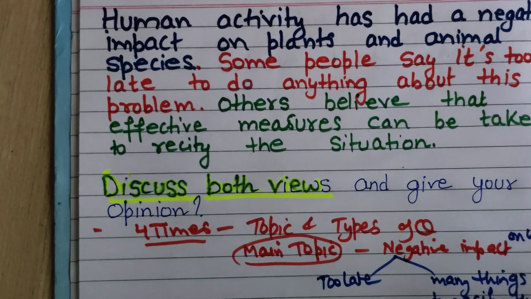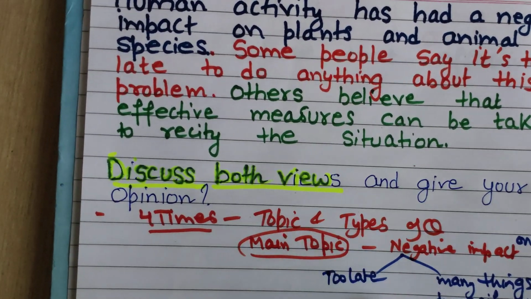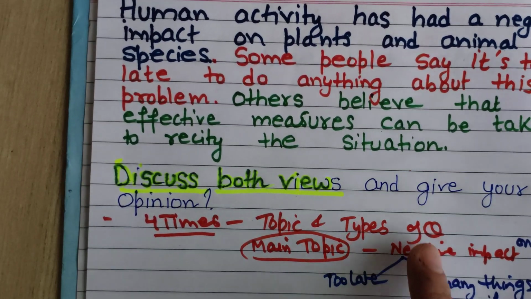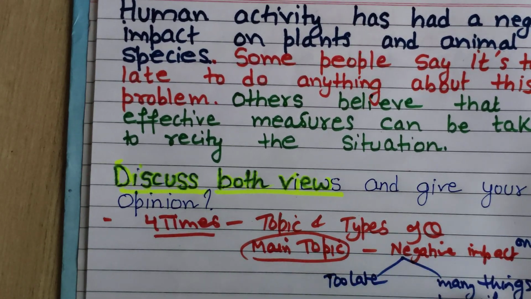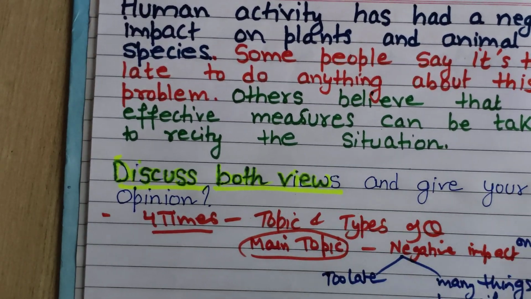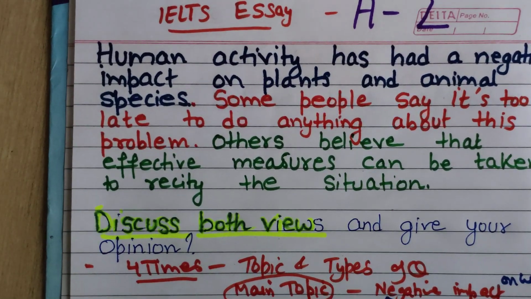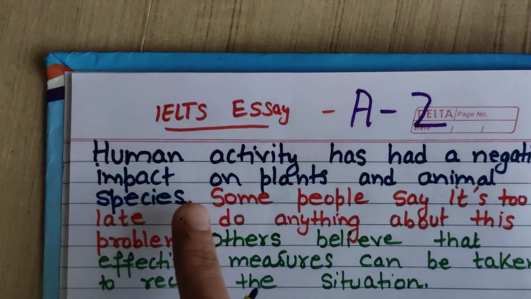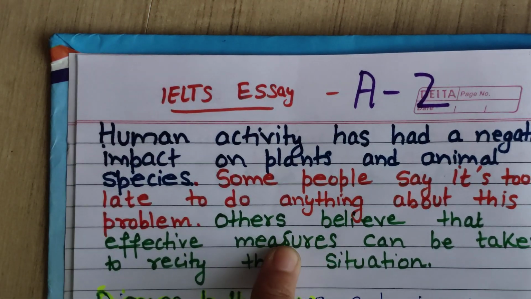Now you will be asking me, in the question paper, are you going to make this diagram? No. If you want, you can just draw this kind of main topic and subtopics. These are the subtopics. We will write these 2 points of view in context with negative impact on wildlife. Now what is the next step in this type of question? We have to circle the important keywords, because these important keywords we are going to repeat again and again in this essay.